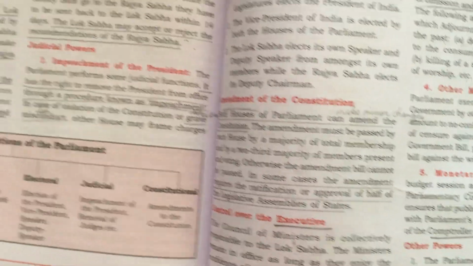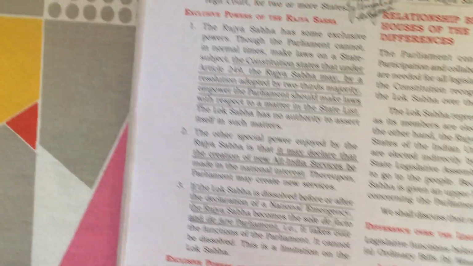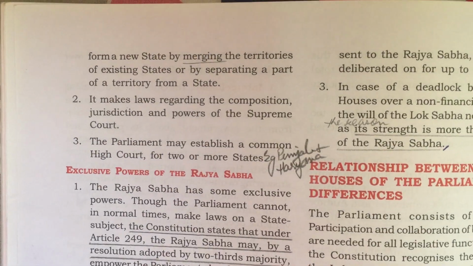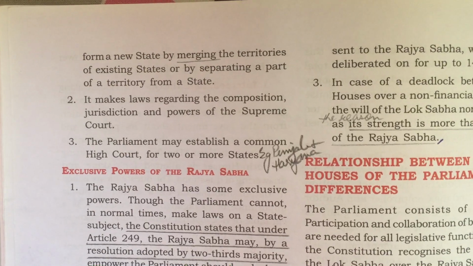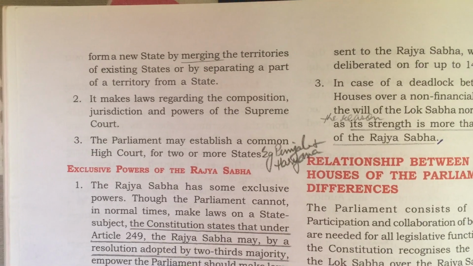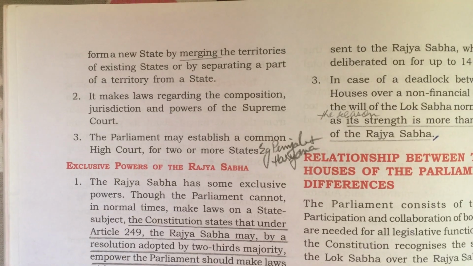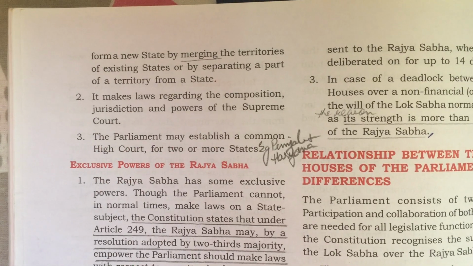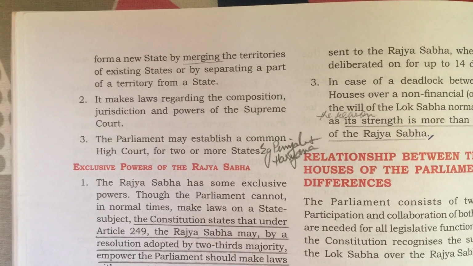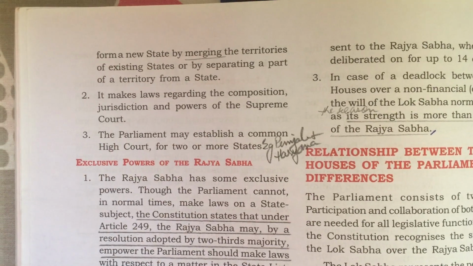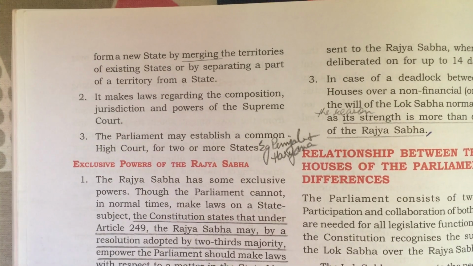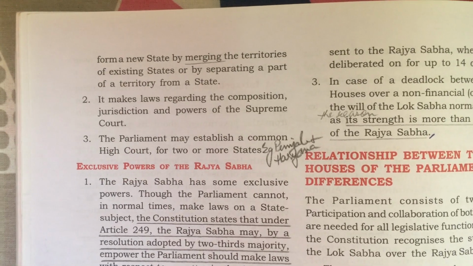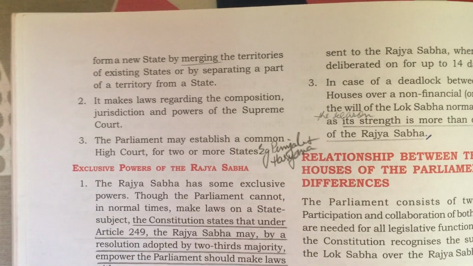It can also form a new state by merging or combining the territories of existing two states or by separating a part of a territory from a state. For example, in November 2000, we had three new states which were created, namely Chhattisgarh from Eastern MP, that is Madhya Pradesh. Then we had Uttaranchal from UP, and later on it was renamed as Uttarakhand in 2007, and Jharkhand from Bihar.